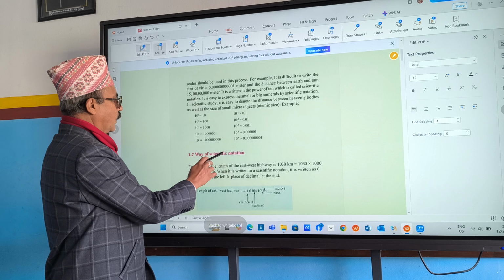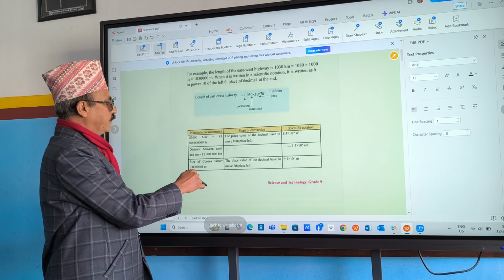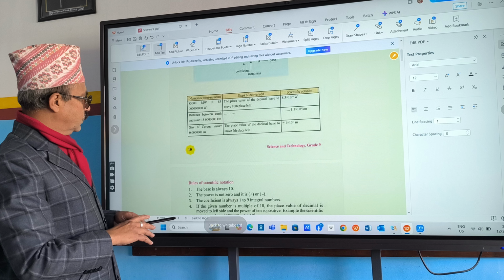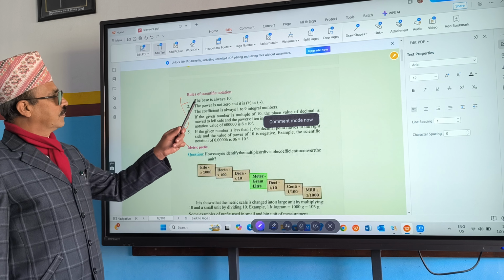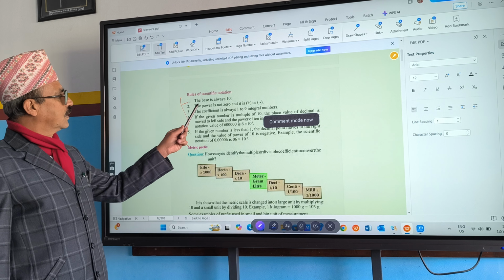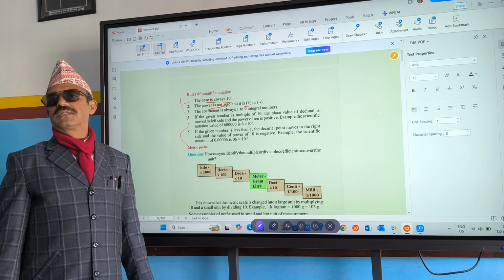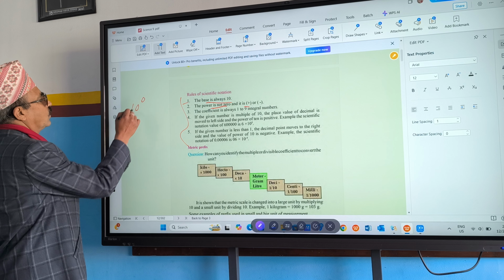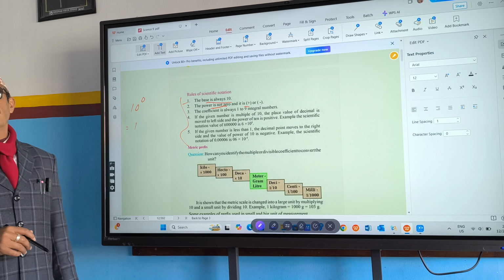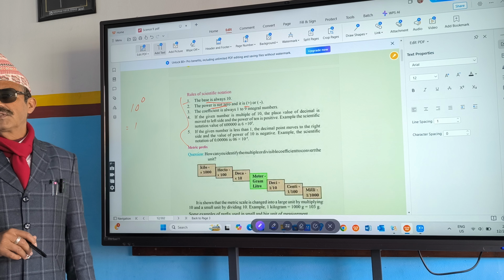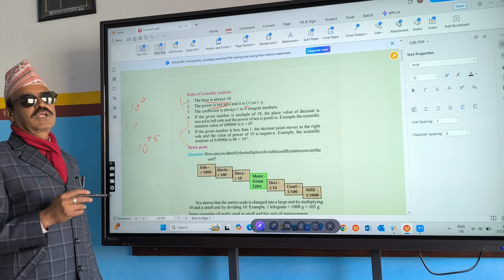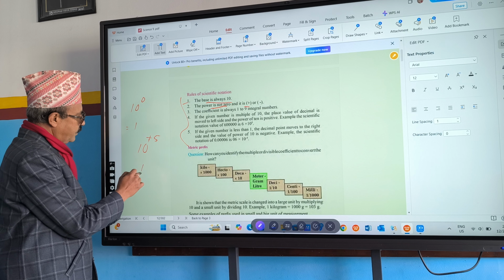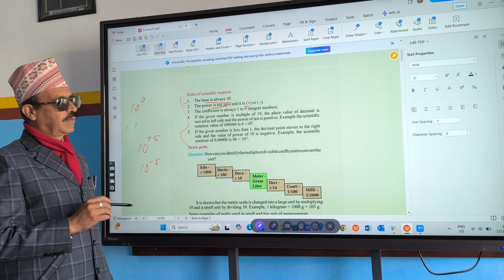So, why do we write in scientific notation? Do you know? To save the time. It is easy to understand also. And here are some rules. How many rules are given? Number 1, base is always 10. Power is not 0, either plus or minus. If you write 10 to the power 0, then it is 1. That's why power should not be written 0, either positive or negative. If the power of that number is plus 5, is that a big number or small number? Big number. If the power of that number is minus 5, what is that? Small number.